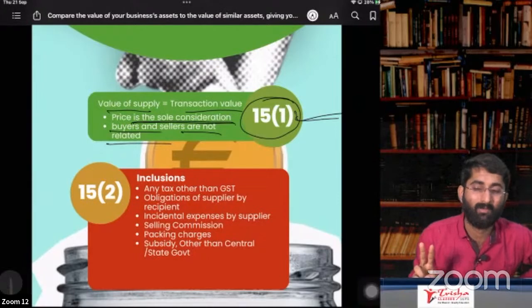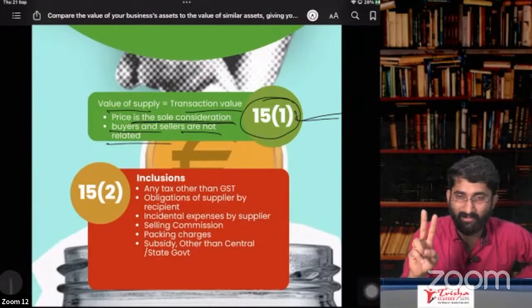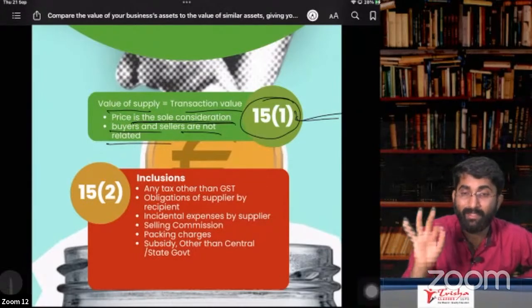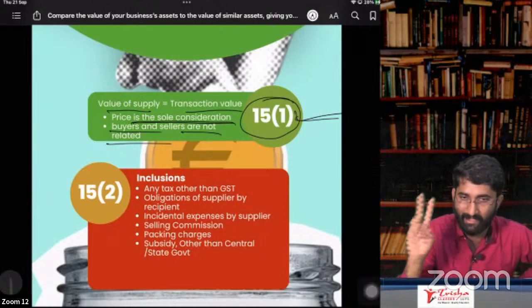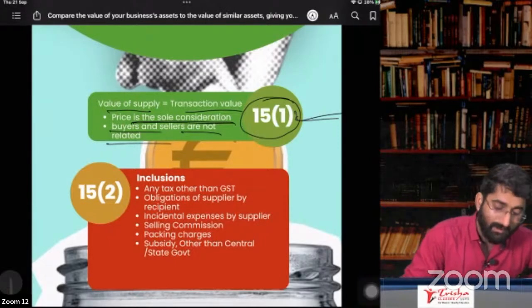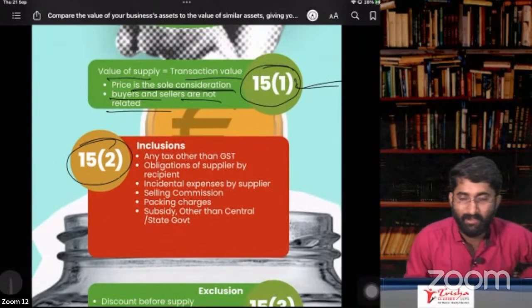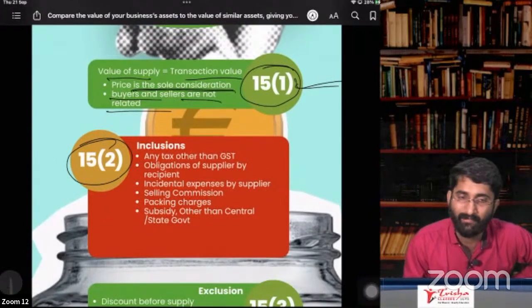And the second important one is that the buyer and seller should not be related parties. Section number 15, subsection 2 says that there are some inclusions in the value of supply.